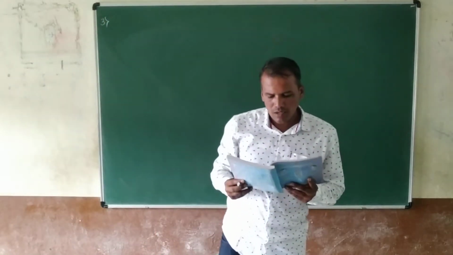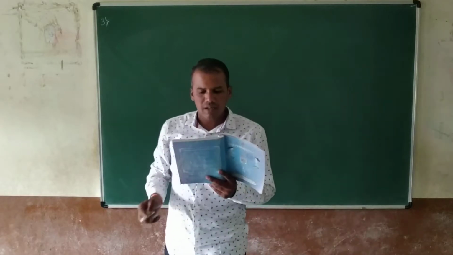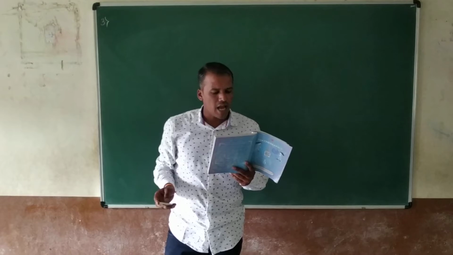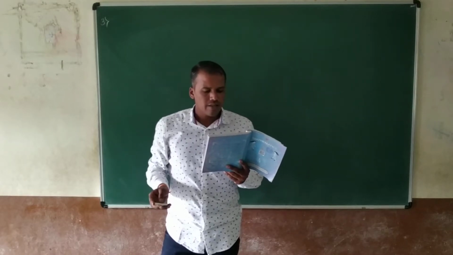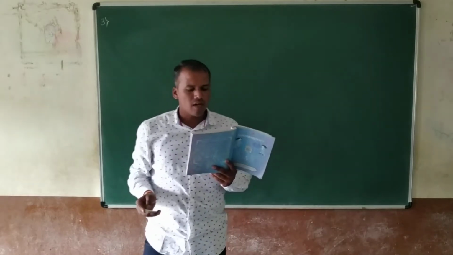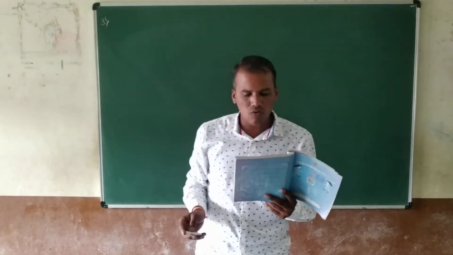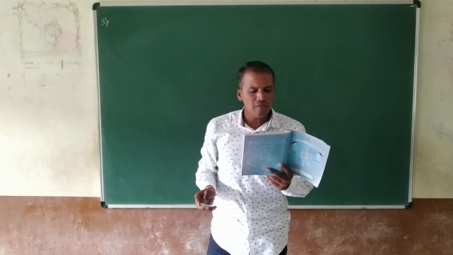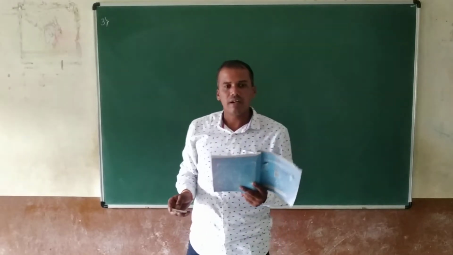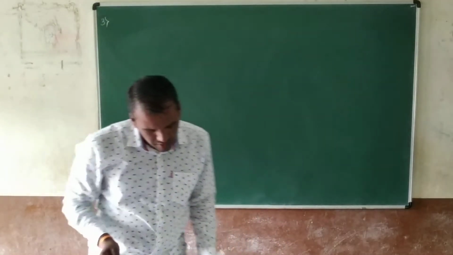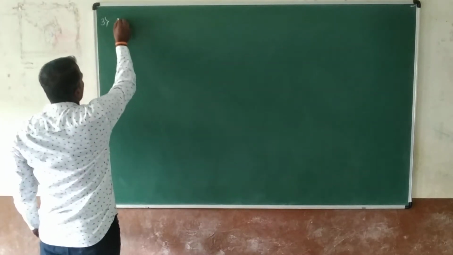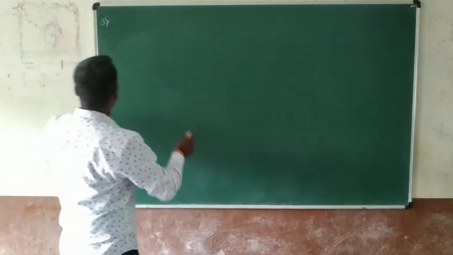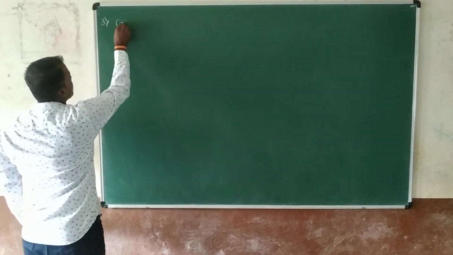The question is: recall pi is defined as the ratio of the circumference of a circle to its diameter, say d, that is pi is equal to c divided by d. This seems to contradict the fact that pi is irrational. How will you resolve this condition? They ask that we write pi is equal to c divided by d.